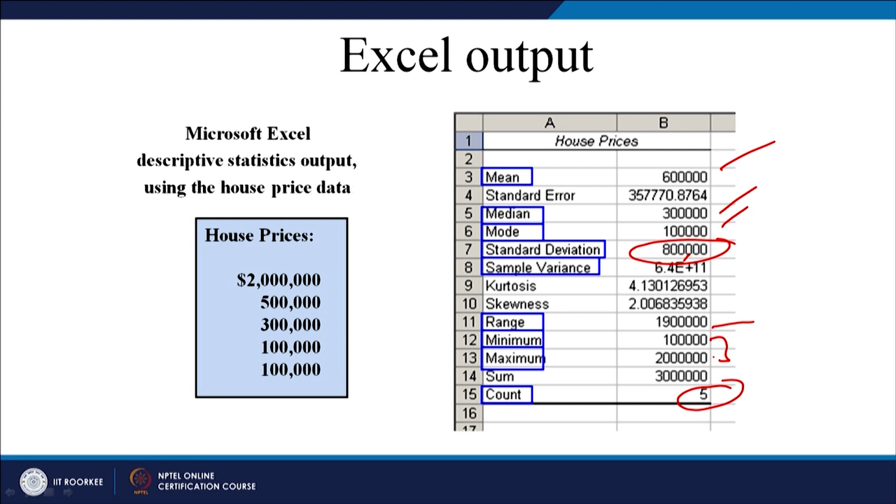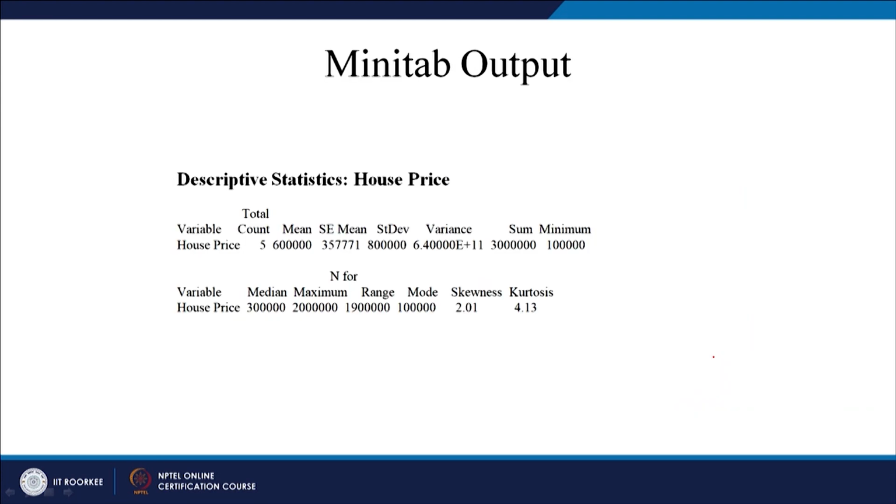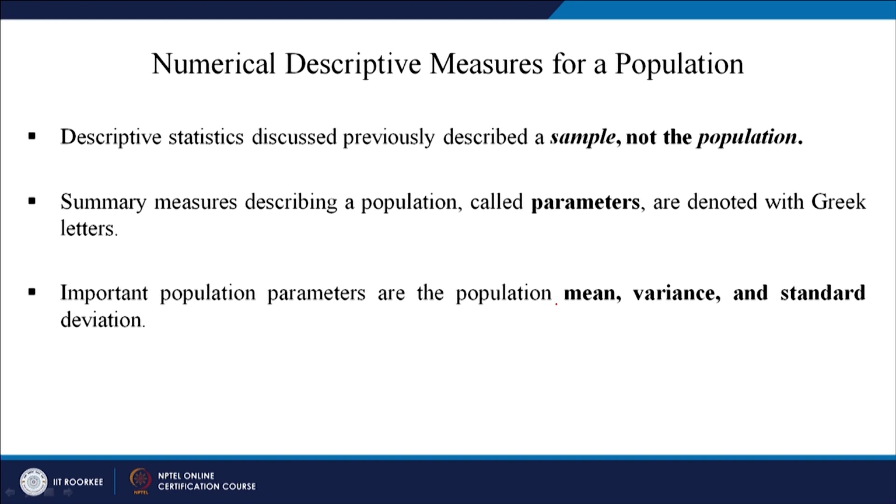There are 5 data points. This is the output from the Excel sheet and this is the output from Minitab. You will get the same answer: mean, standard deviation, minimum value, maximum value, median and range, mode, skewness and kurtosis. Let us look at a couple of measures of population, though we have already seen 1 or 2 examples on measures of population. What are the measures of population? The same as those in the case of measures of sample.